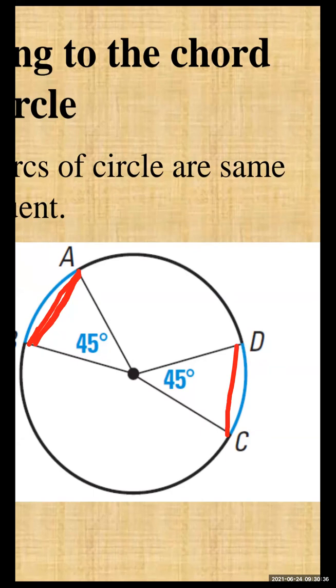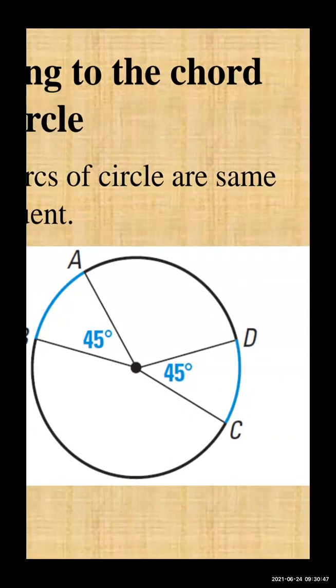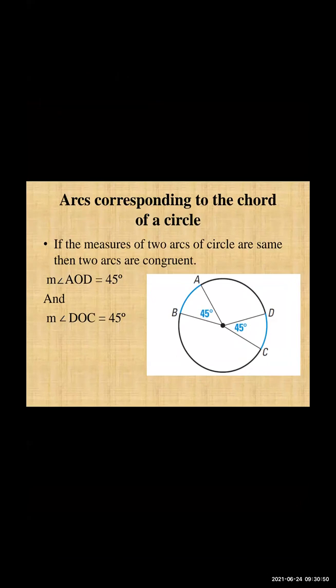The chords drawn from congruent arcs are congruent. If the measure of two arcs of a circle are the same, then the two arcs are congruent. If we take one arc and put it on the other, they become the same. There is no difference between them.